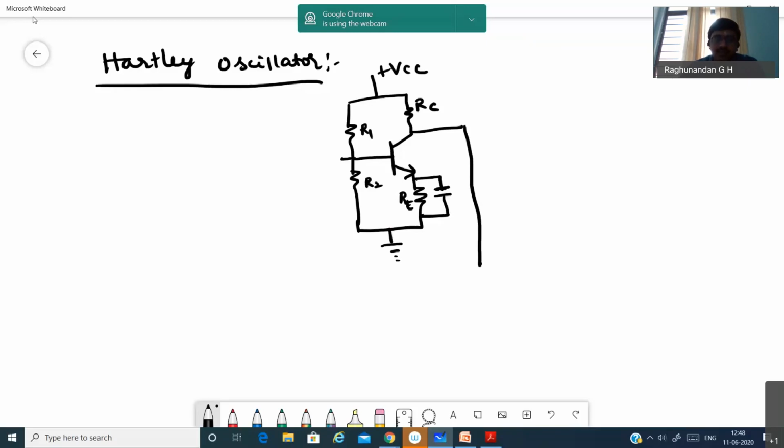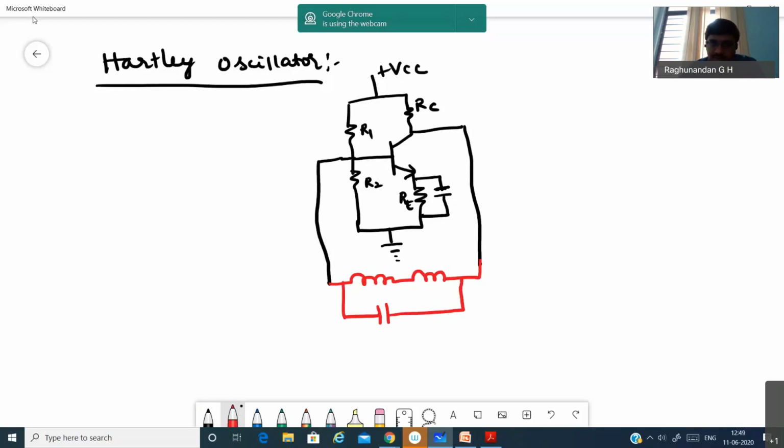This is the feedback part. Here in the feedback part, the Hartley oscillator will have two inductors like this and one capacitor, and between these two inductors we go to ground, and this is the capacitor.